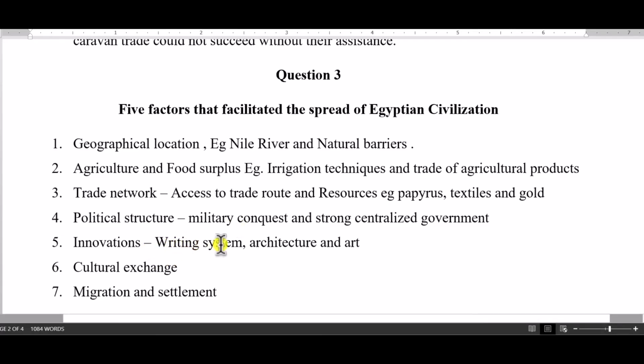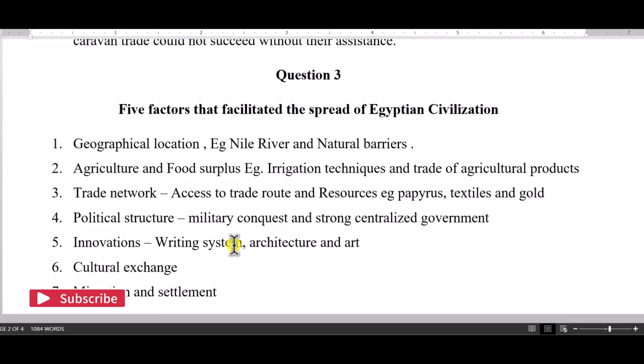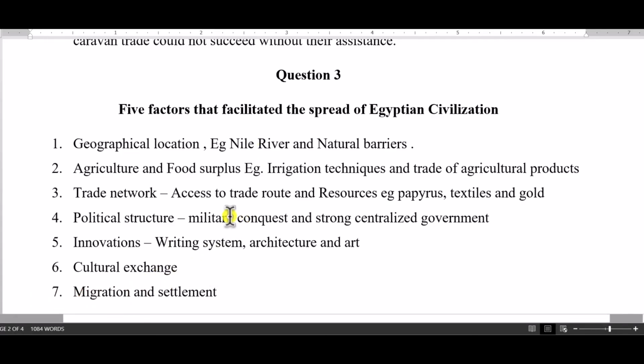The writing system of the Egyptians, the hieroglyphics, the architectural style and the art of Egyptians also led to a lot of people coming in, especially with the introduction of the hieroglyphics and the hieratic. You realize that ideas were spreading through writing. And also, we also have cultural exchange and migration and settlement. So you can write any of these for them.